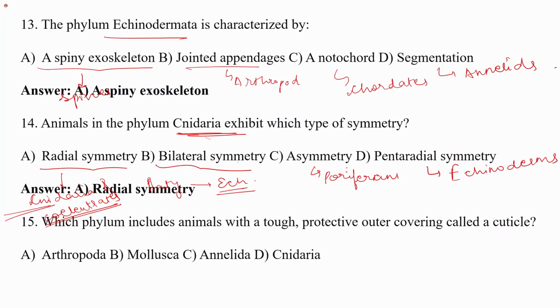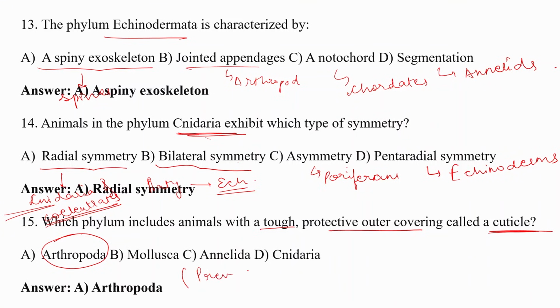The next question is, which phylum includes animals with a tough protective outer covering, which is the cuticle? So the cuticle is the outer covering which is present in the animals of the phylum Arthropoda. It is a chitinous exoskeleton, and this outer covering is called the cuticle. This cuticle helps in protection from damage, and this is the reason why these organisms survive even in harsh conditions. Right? So they have a protective outer covering called the cuticle, which is present in organisms of phylum Arthropoda.